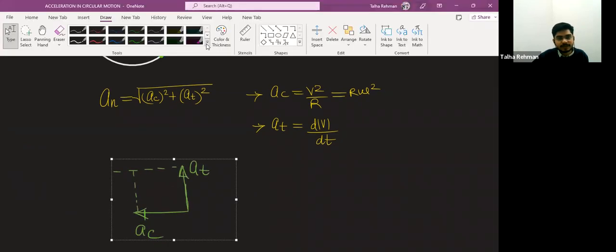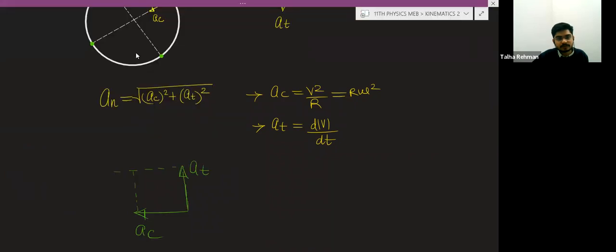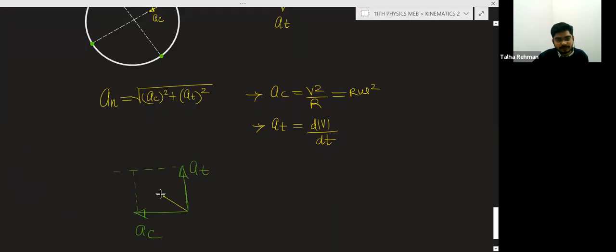The length of this arrow is equal to this, and the length of that arrow is equal to that. So this angle alpha is what you want to find.